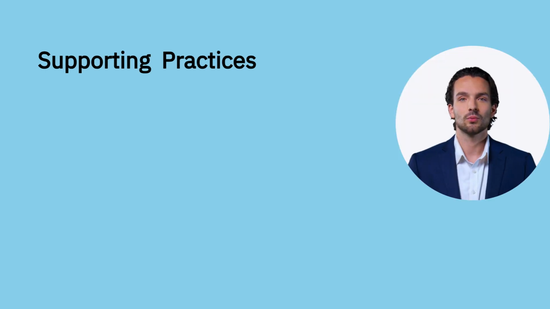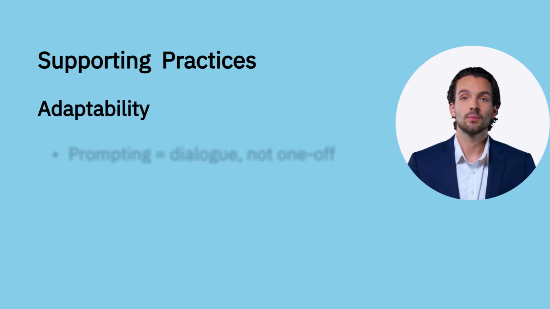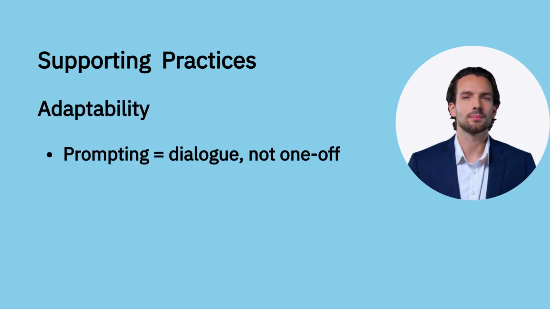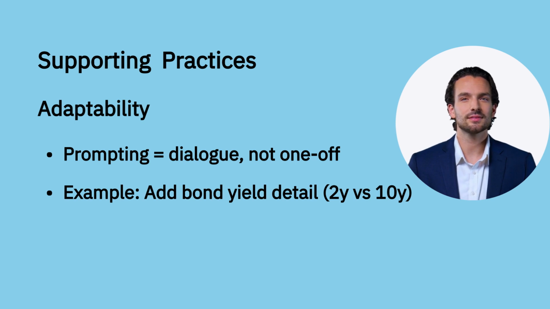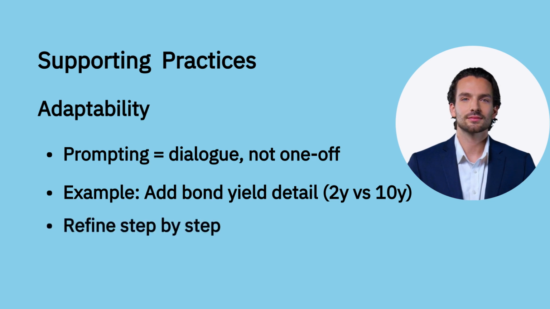And alongside the 4 pillars, there are a few supporting practices worth remembering. The first is adaptability. Think of prompting as a dialogue, not a one-off command. For example, once the AI drafts your Fed note, you might say, "Good start. Now add 1 sentence on how bond yields could react differently for 2-year versus 10-year treasuries." Each refinement sharpens the output.